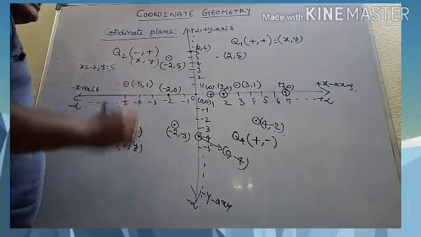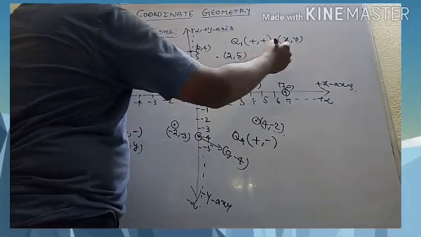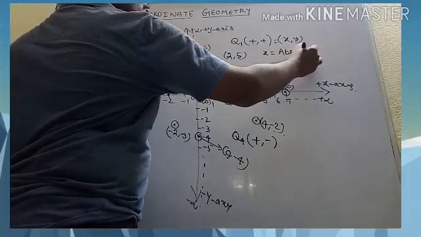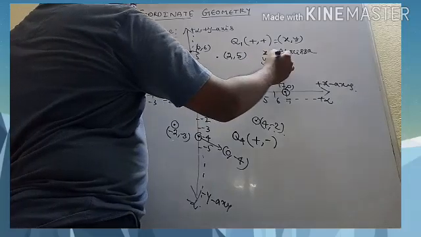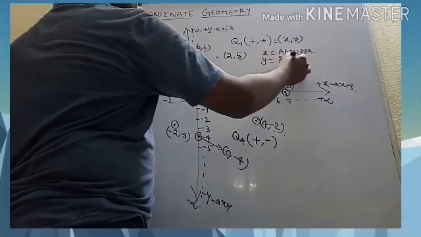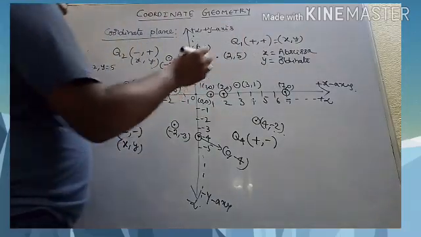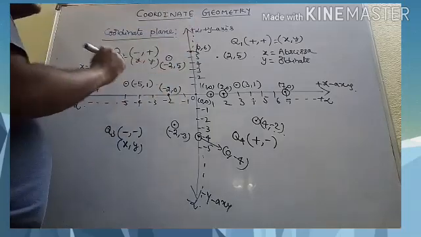Actually in this coordinate plane, the name given to the x coordinate is nothing but abscissa, and the name given to the y coordinate is ordinate, right? These are the names given by René Descartes. Okay, these are the fundamental basic elements of the coordinate geometry topic.